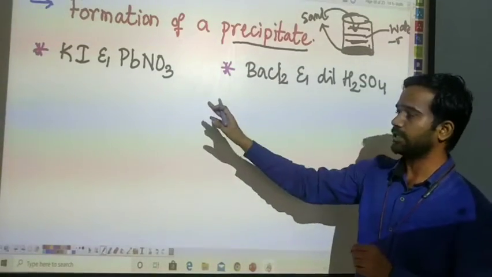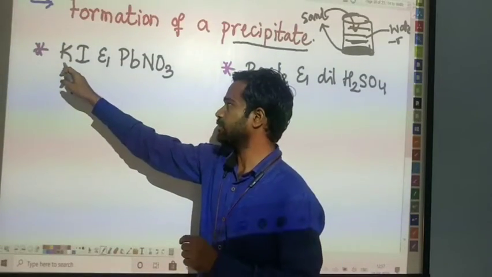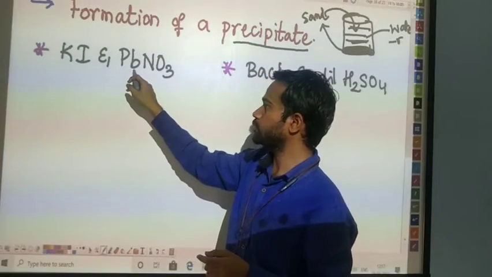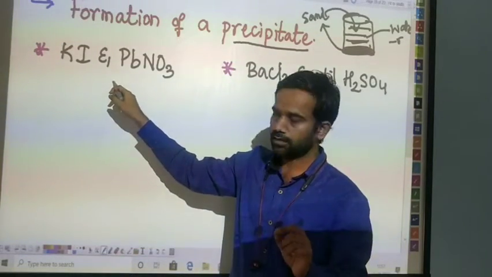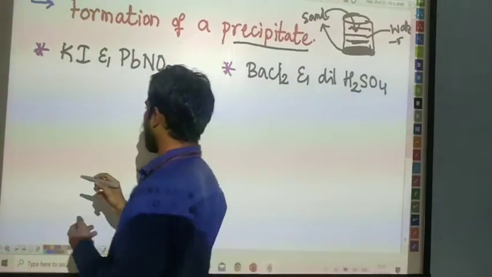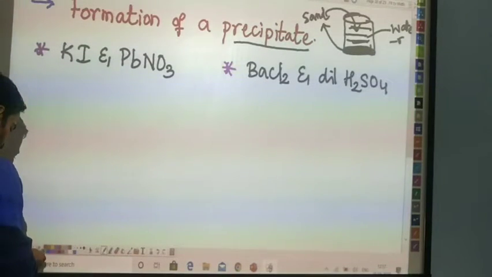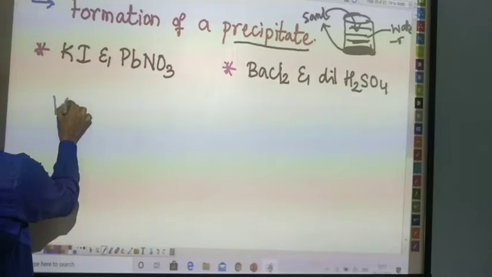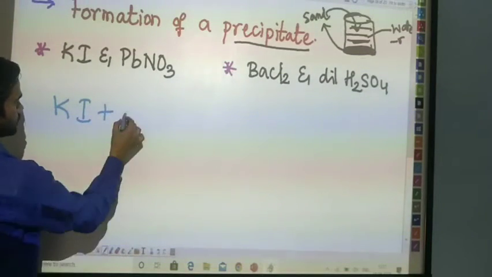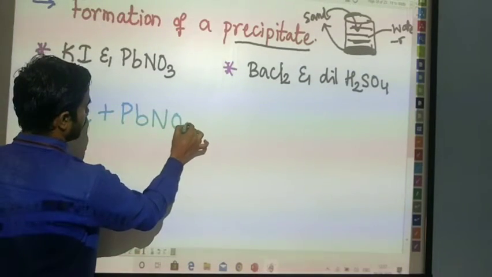Let me show two examples for you. The first one is potassium iodide. K means potassium, I means iodine, Pb means lead, and NO3 means nitrate. Let's see what reaction may happen between them. Potassium iodide is going to react with PbNO3, that means lead nitrate.